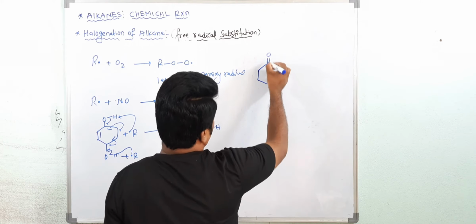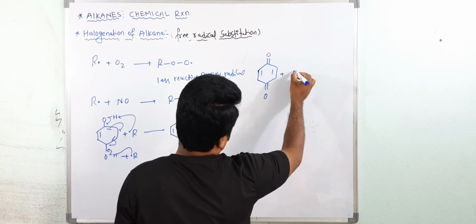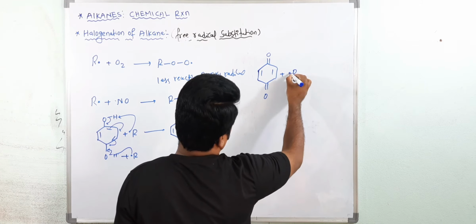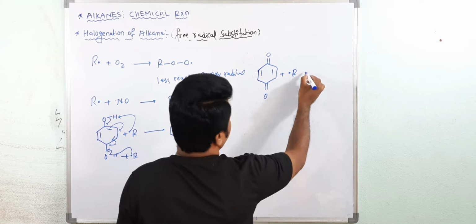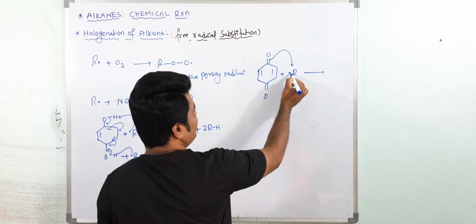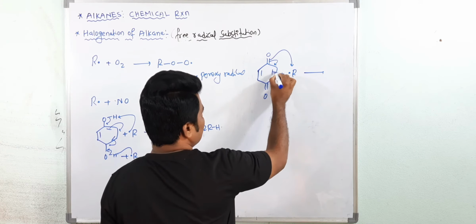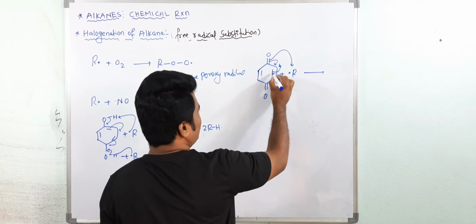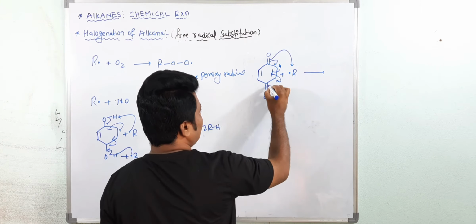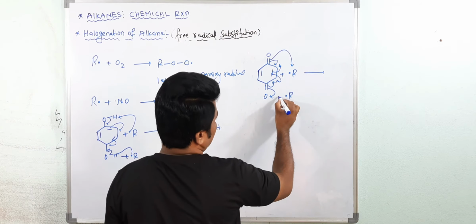If you add the phenol as an inhibitor, 2 moles of radical will come here. One electron forms a bond with this free radical, and one electron goes here, one electron forms the pi bond, and this one more free radical will attach.